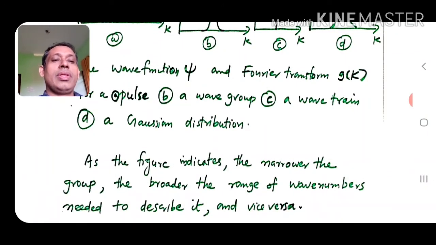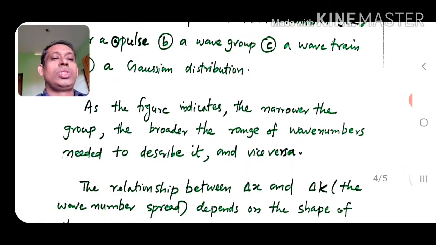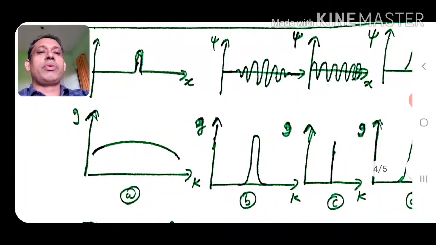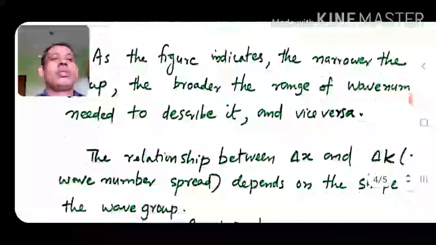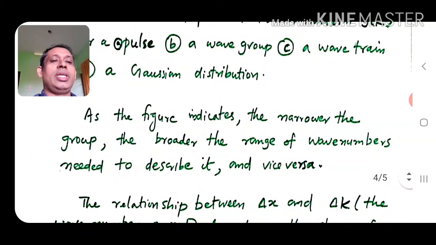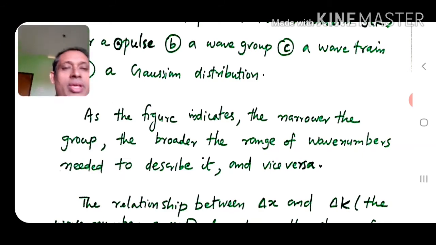Now, as the figure shows, the narrower the wave group, and the narrowest wave group is the first one, the pulse, the broader the range of wave numbers needed to describe it. That is represented by the spread of g of k.